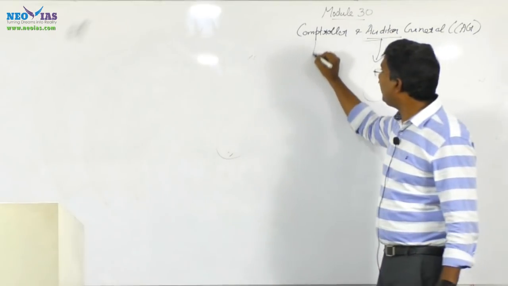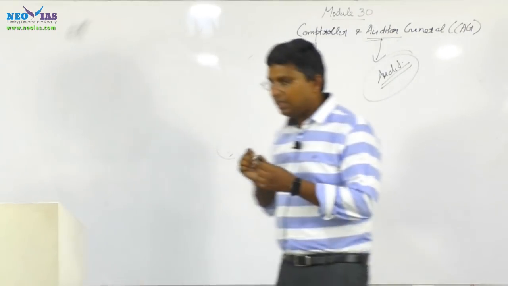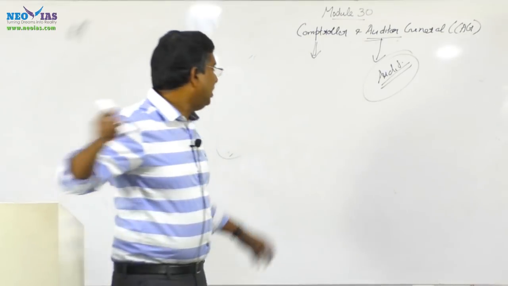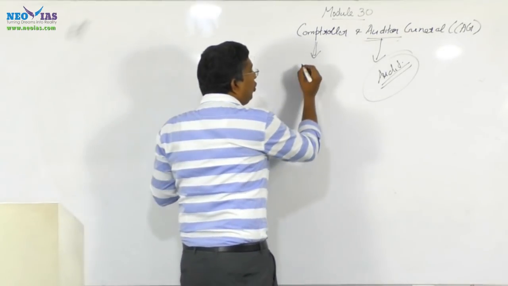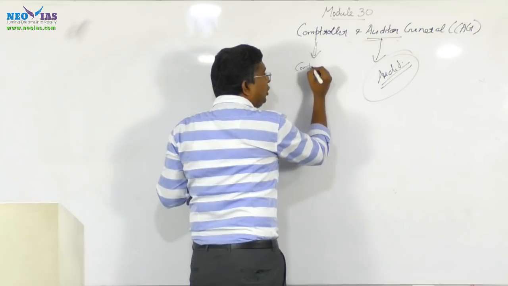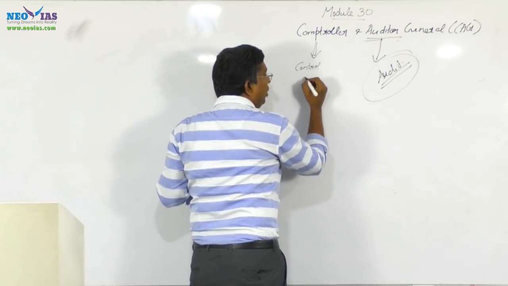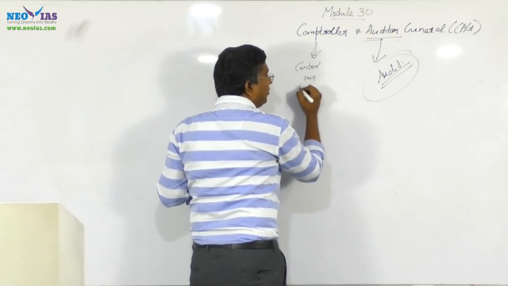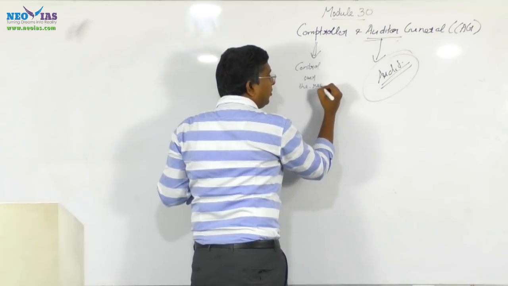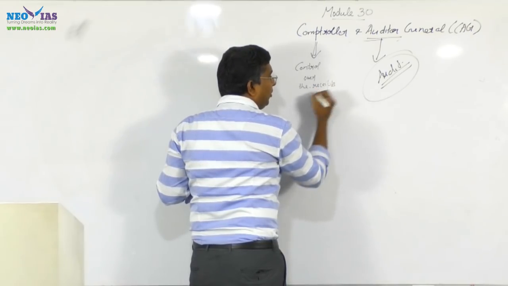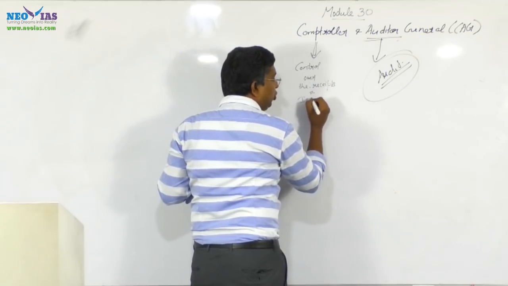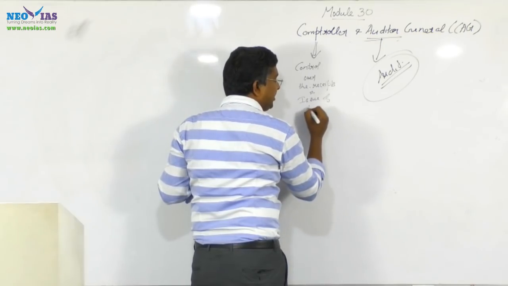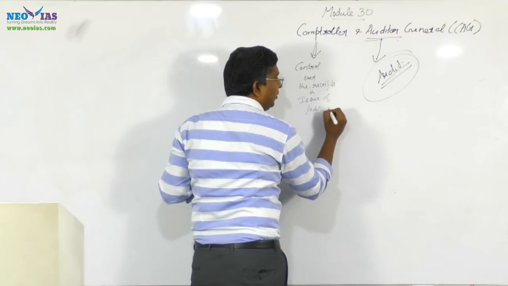But what is the function of a controller? A controller has control over the receipts and issue of public money. This is the meaning of controller.